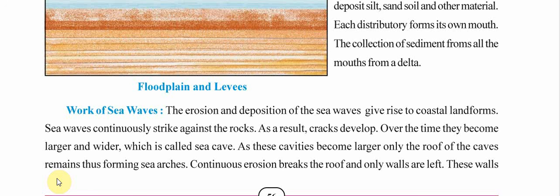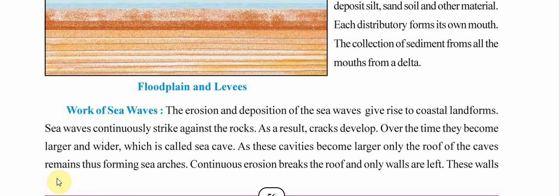When the sea waves are strong, when we have been to beaches, we see that they strike against the rocks. As a result, cracks develop. Even the rocks start developing cracks. Over time, they become larger and wider, which is called a sea cave. The rocks are very strong and large, but they have been struck so many times by the sea waves that a hollow forms in the rock, and it looks like a cave.